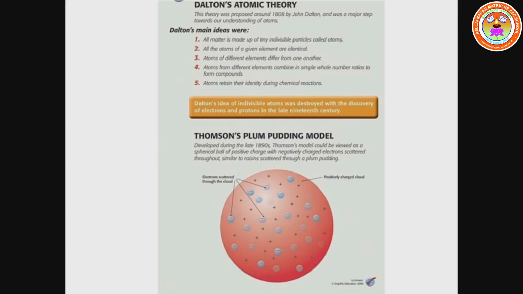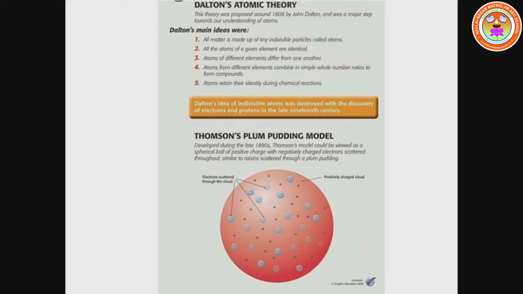These are the important Dalton postulates. Once again, all matter is made up of tiny indivisible particles called atoms. All the atoms of a given element are identical. The atoms of different elements differ from one another.